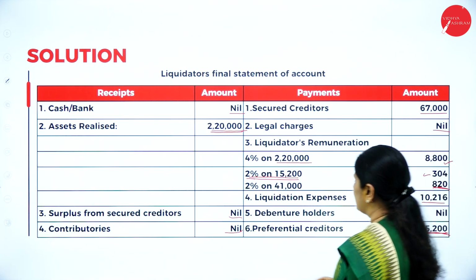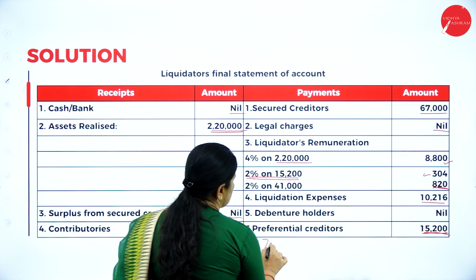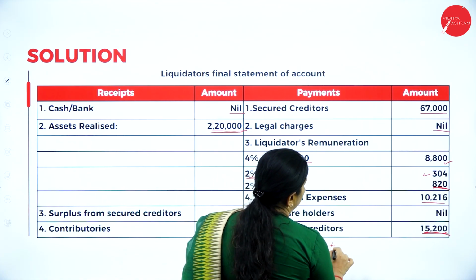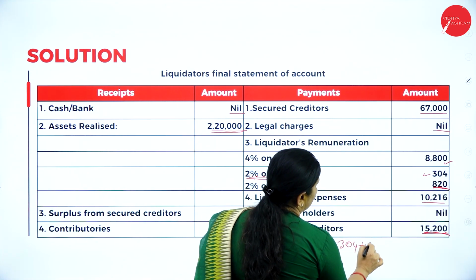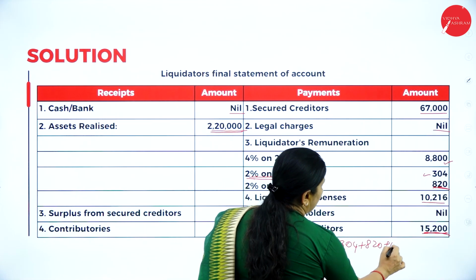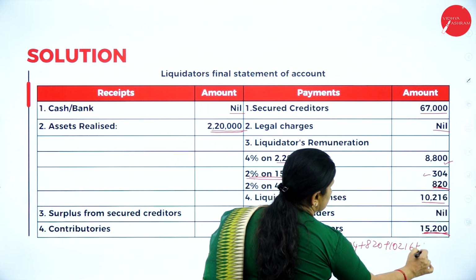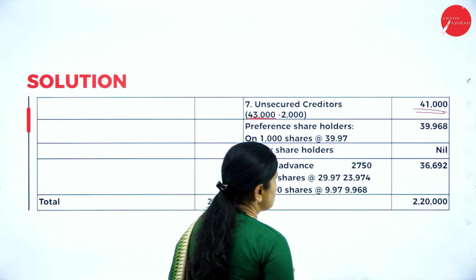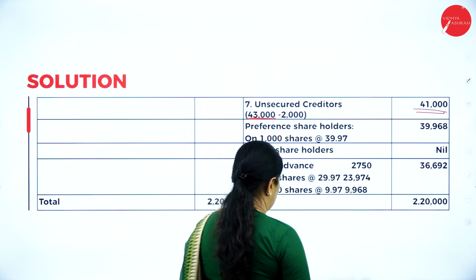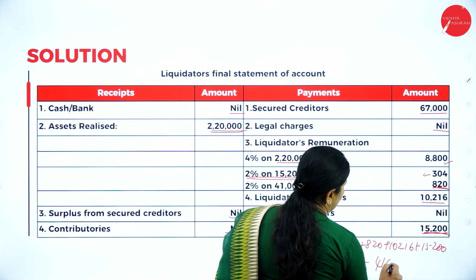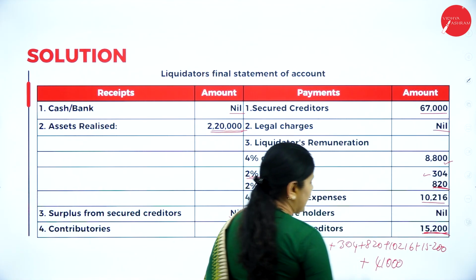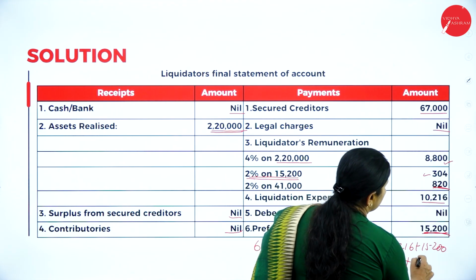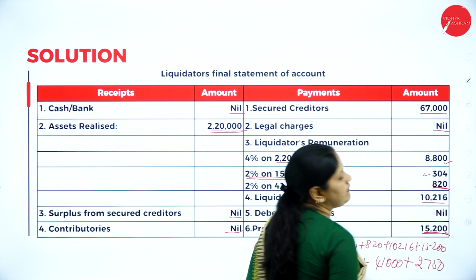Before I come to this figure, I have to add all the payments I have made here. So 67,000 plus 8,800 plus 304 plus 820 plus 10,216 plus 15,200 plus 41,000 plus 41,000. So when I add all this, I will get to an amount. To that amount, I will add 2,750.